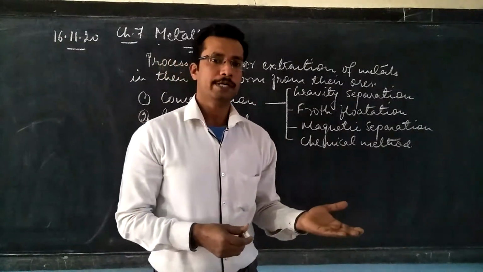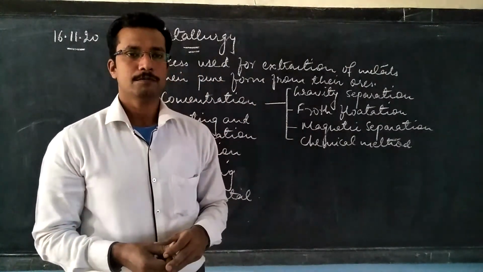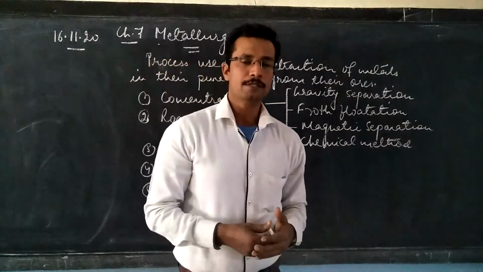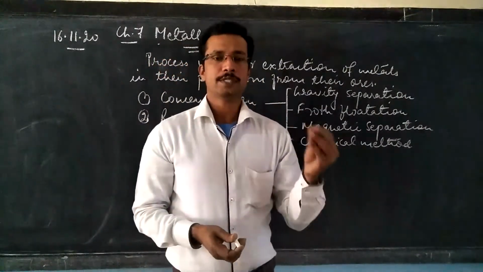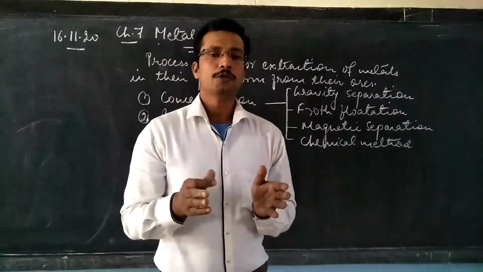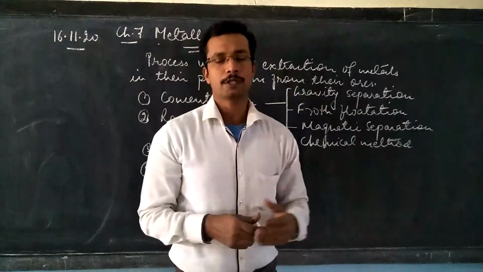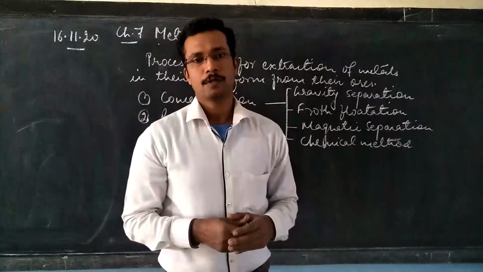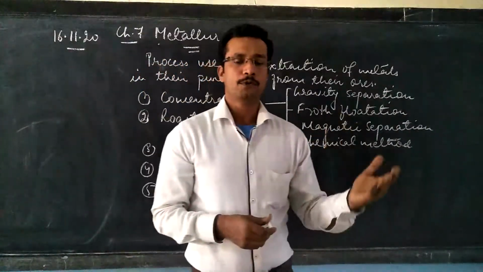These impurities can be physical impurities which are mixed with the metals. There can be some impurities which are chemically combined with the metals. Now, in order to obtain a pure metal, we have to remove all these impurities. And only then, finally, can we get the pure metal.